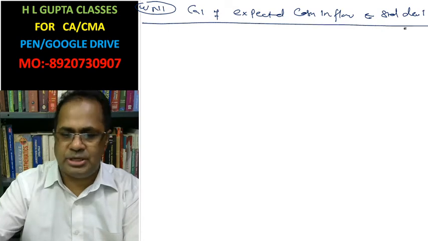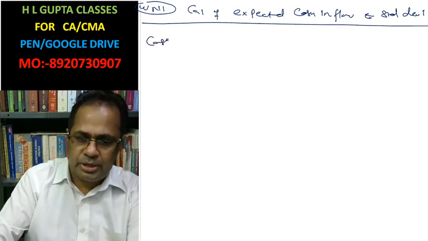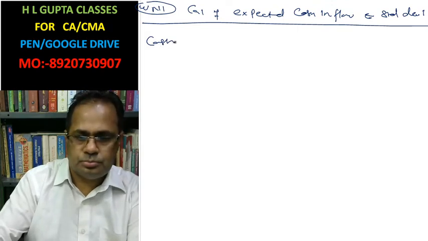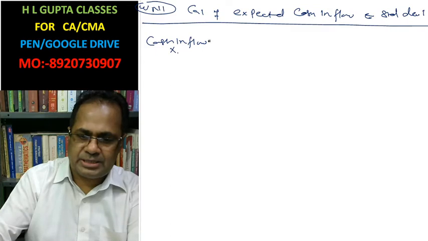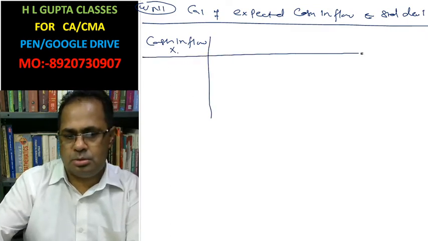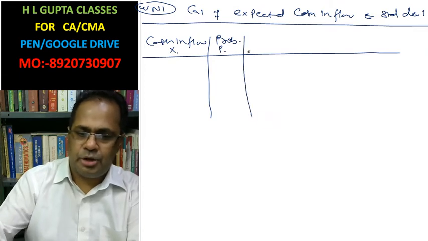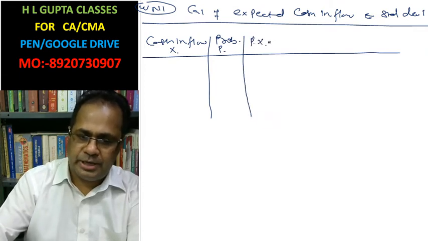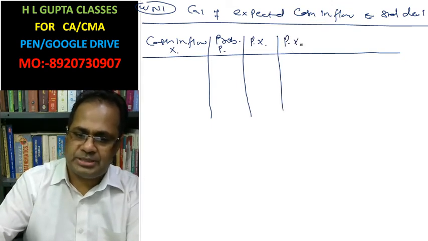Expected cash inflow and standard deviation of the first year. Here I am going to write cash inflow, which is assumed as xi. This is the probability, the pi. You write here pi xi, and pi xi x square.